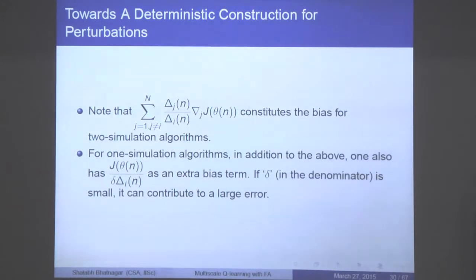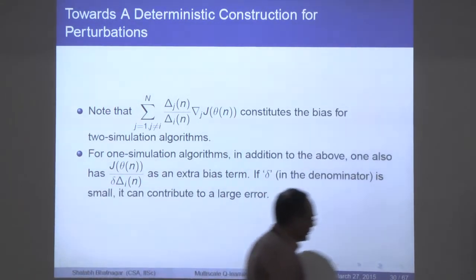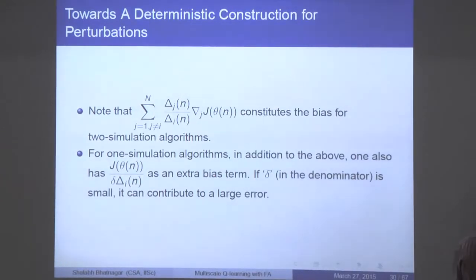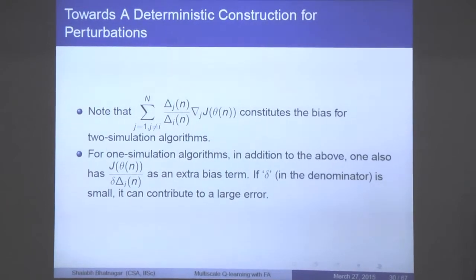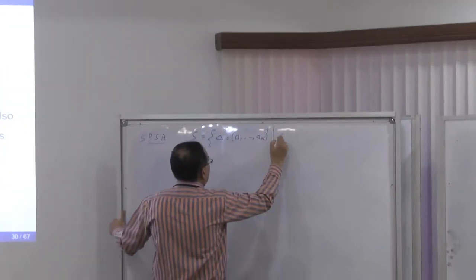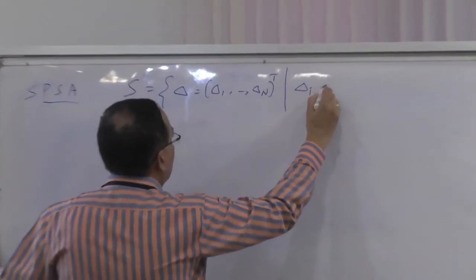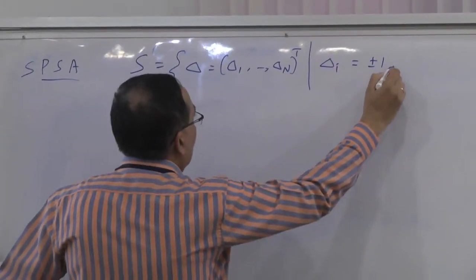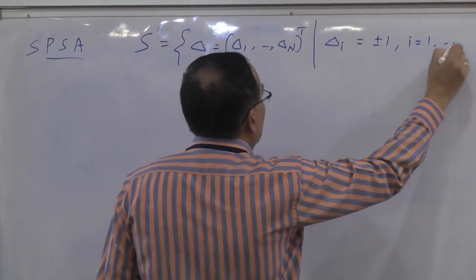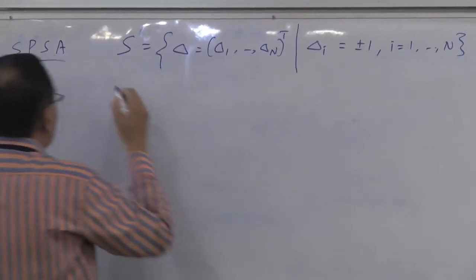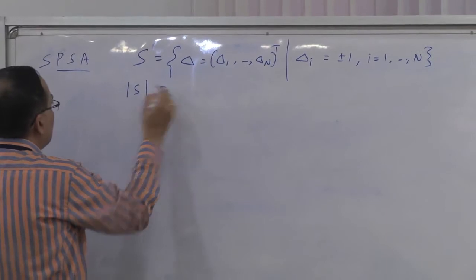So what we care about is a deterministic perturbation construction, and I'll talk a little bit about it. So note that if you look at the space, let's say I call S to be the set of all delta, delta 1 to delta N transpose, such that delta i takes value plus or minus 1 for all i. Then what is the cardinality of this set?